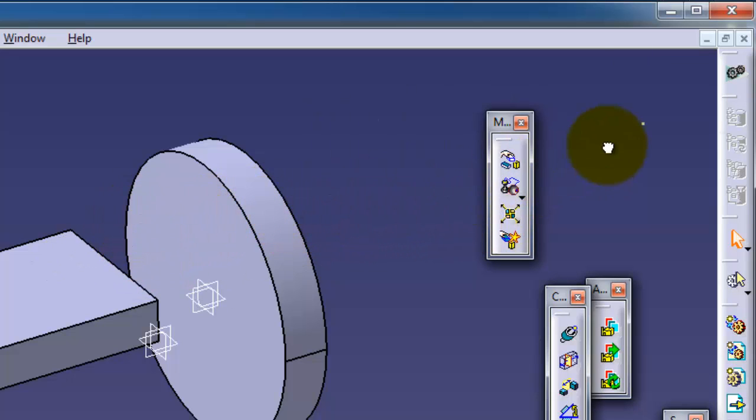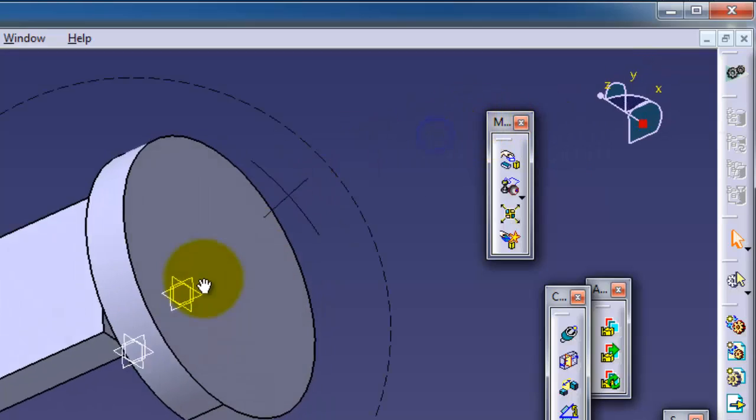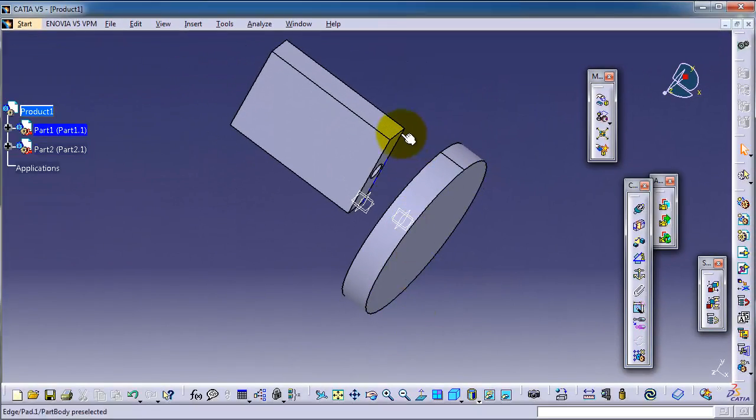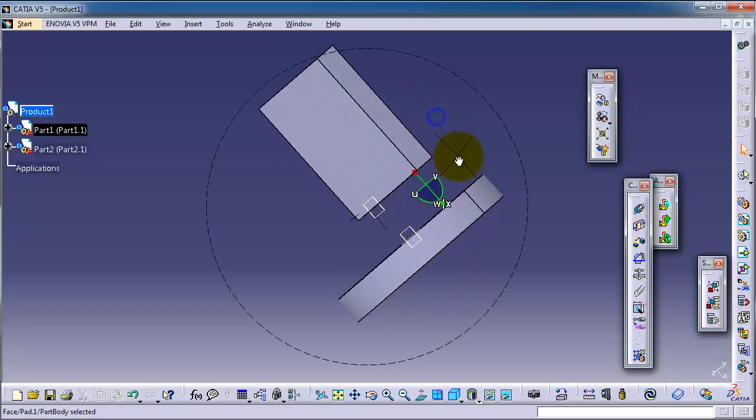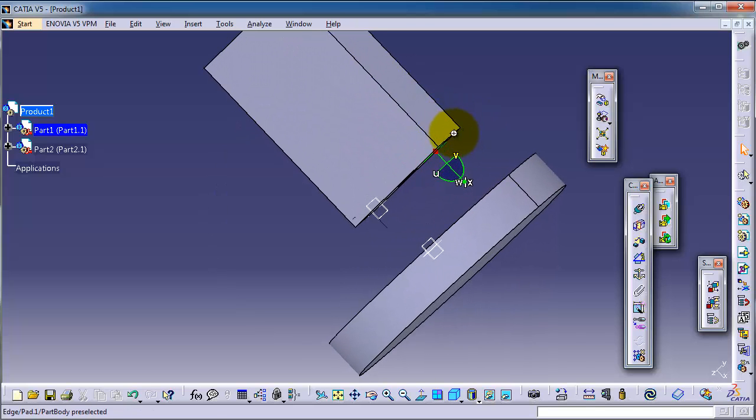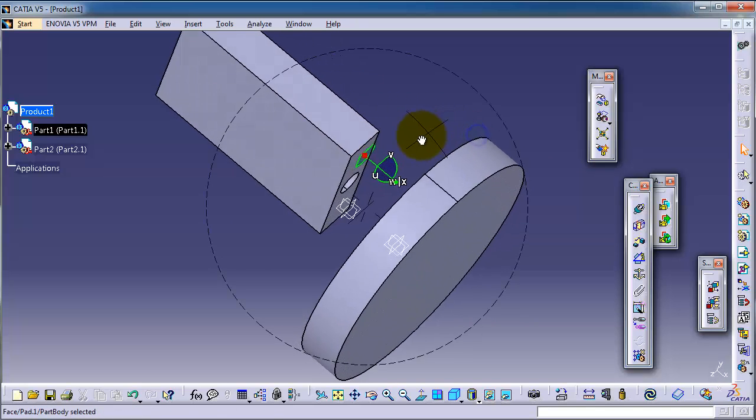For example, let's add the compass on that edge. You just drag it and add it. Make sure to select that surface, because when you throw it on the edge, you're going to select that edge or this surface. So let's pick this surface.